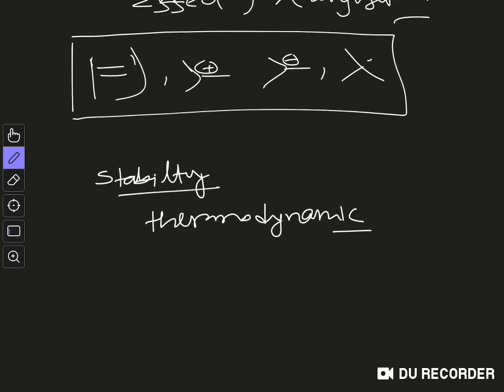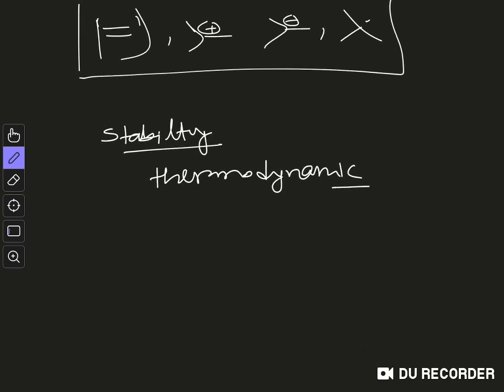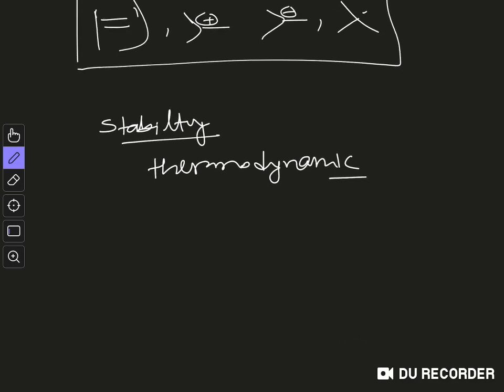So in organic chemistry we use the term stability or destabilization in a very loose sense, but sometimes we refer to thermodynamic stability and sometimes to kinetic stability. Now a particular system may be thermodynamically very stable, but it may be very reactive, so then it will be kinetically unstable, right?